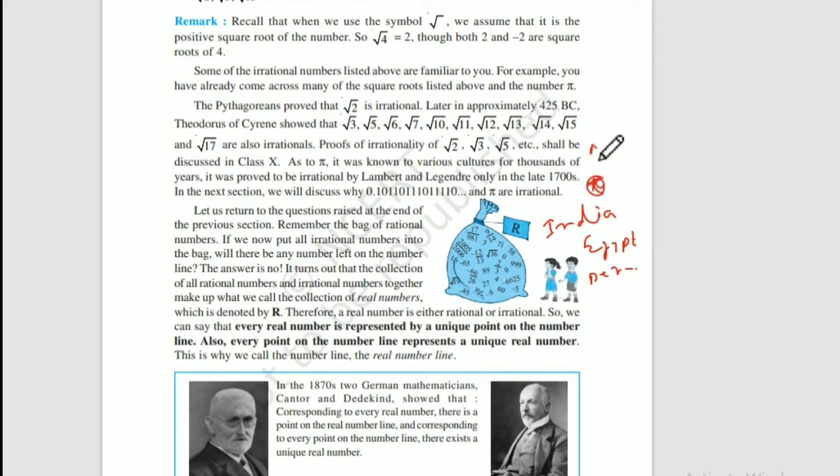They knew that there is a number which has to be multiplied with the diameter of a circle to get its periphery, and the value of this number they assigned.